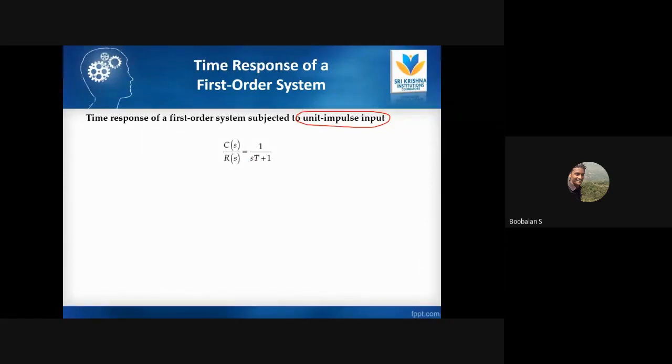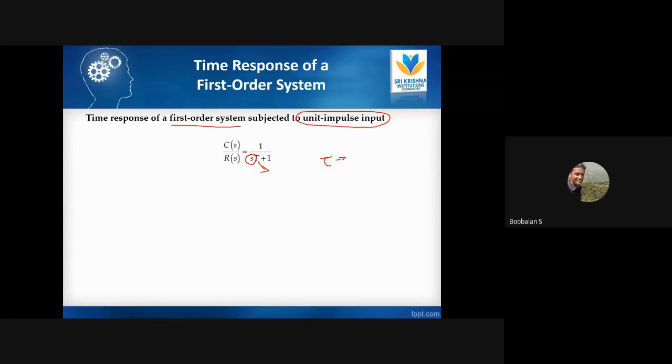See how I say it is a first order system: the maximum power of s is just 1, right? The 1 at the top of s is the order. That's why it's called a first order system. And the coefficient of s, that is T, is called tau.